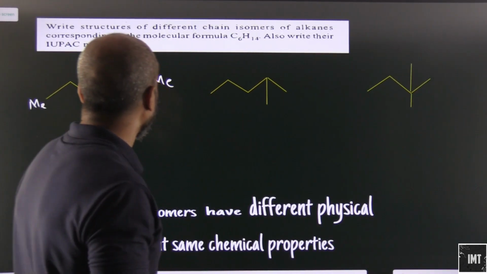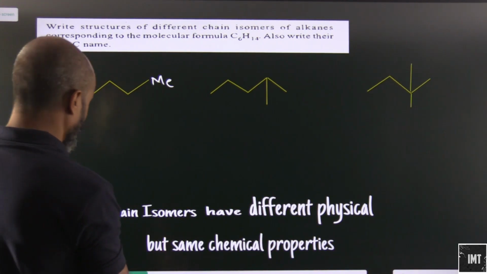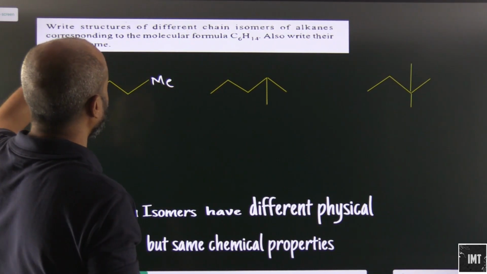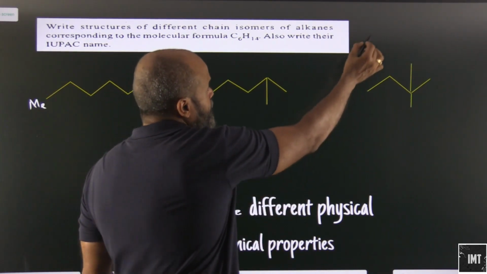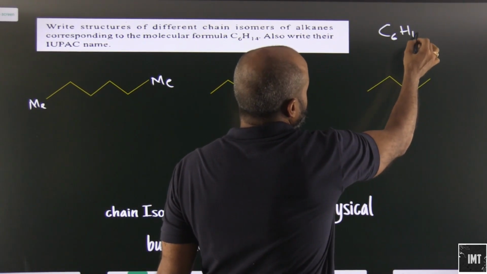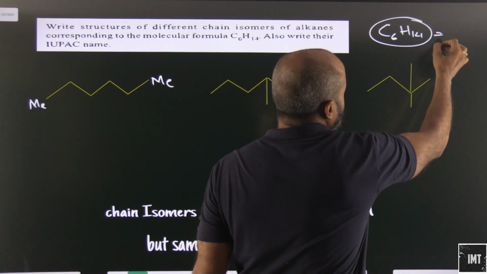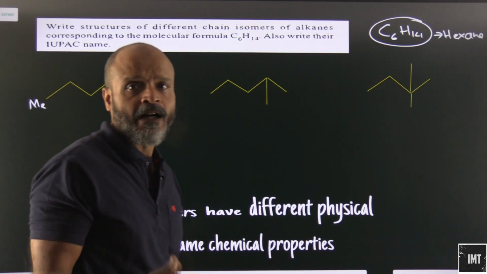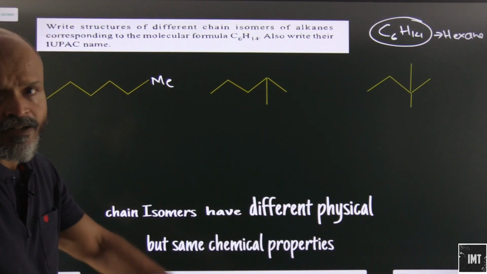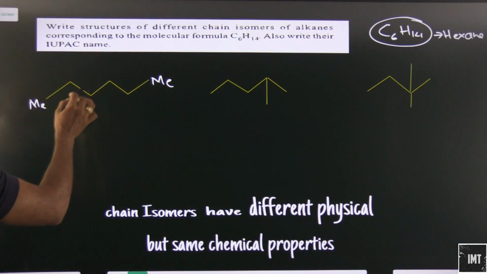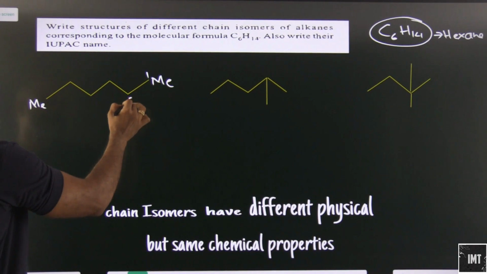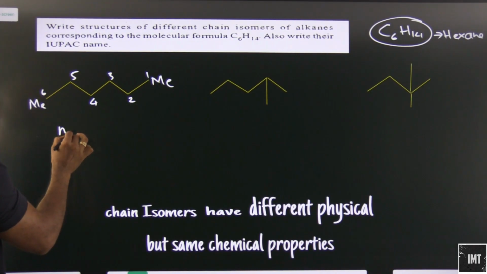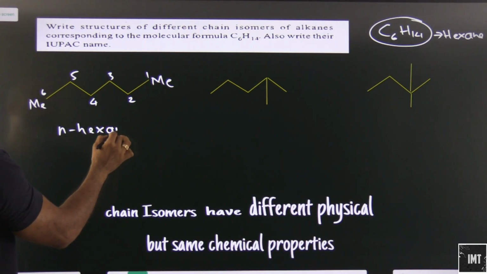Now let's write the structures of different chain isomers of alkanes corresponding to the formula C6H14. So C6H14 is what? We know it is hexane. Now how many structural isomers or different structures can we have? So this is one hexane arrangement, 1, 2, 3, 4, 5 and obviously 6. This will be named as n-hexane.